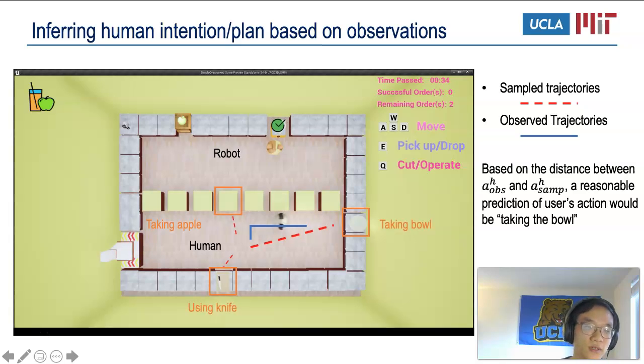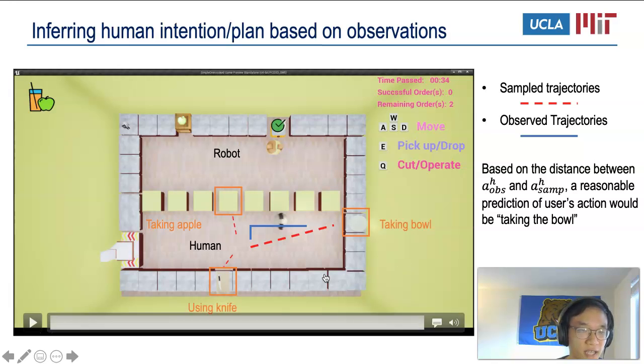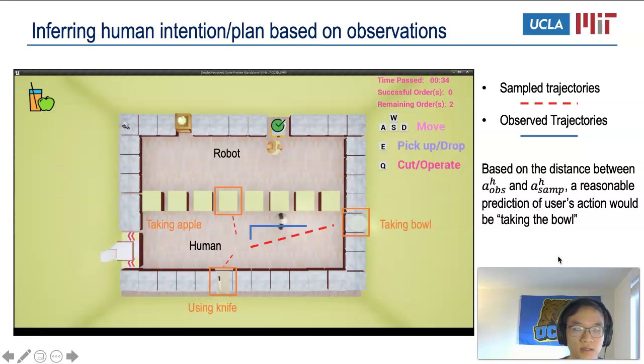In this demo, the robot is trying to infer the subtask the user is trying to perform based on the distance between the observed user action sequence and the sampled user action sequence. And a reasonable prediction for the user's action would be taking the bowl.